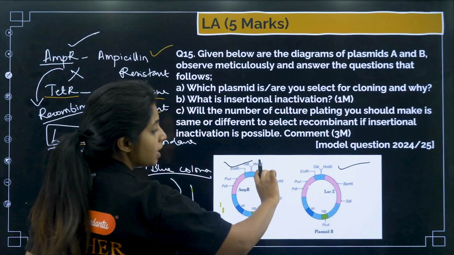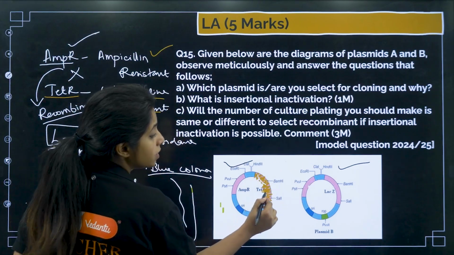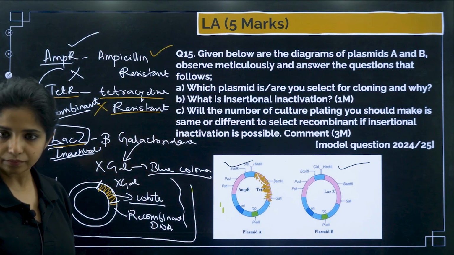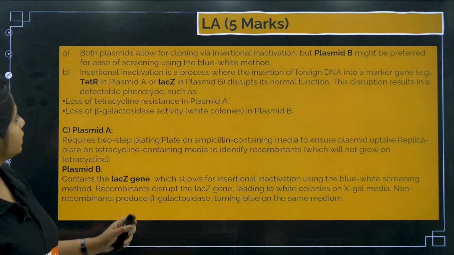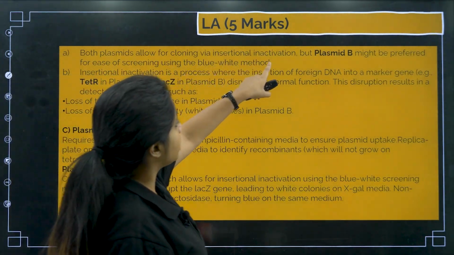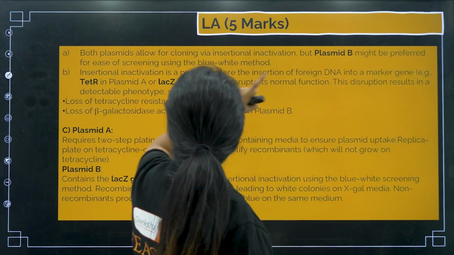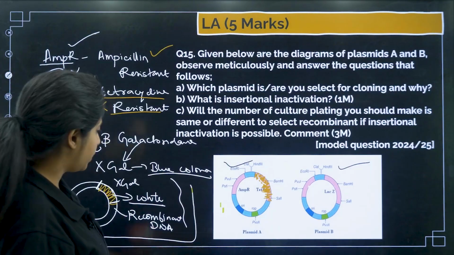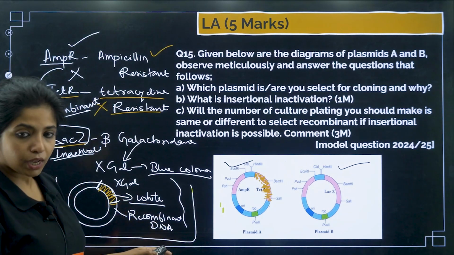Over here, when I am putting my gene of interest, what happens? It is now not tetracycline resistant. This is insertionally inactivated. That's the meaning. So how will you write the answer? Both plasmids allow for cloning via insertional inactivation, but plasmid B might be preferred for ease of screening using the blue-white method, as in the blue-white colony method. You can write the answer like this.